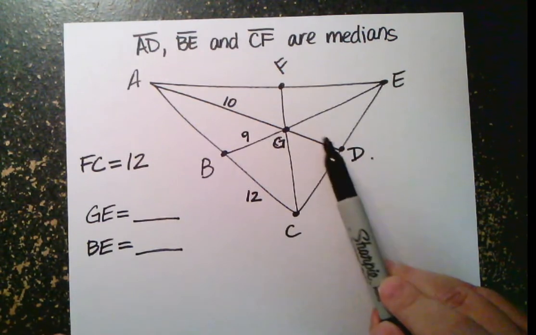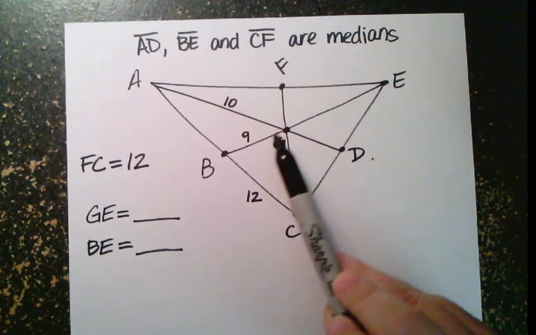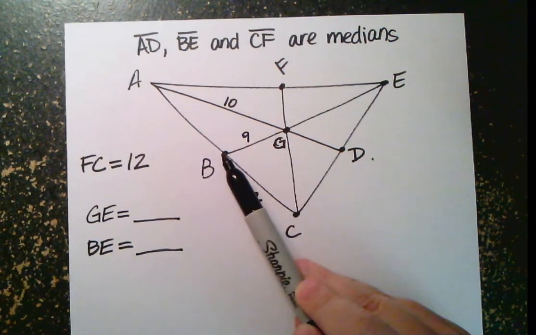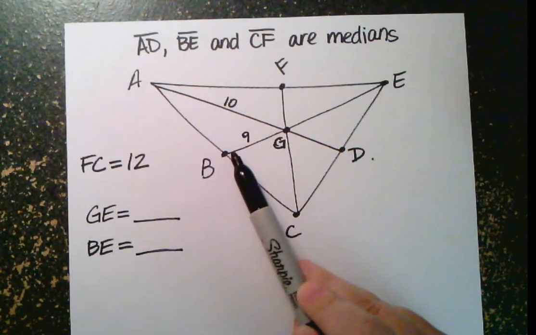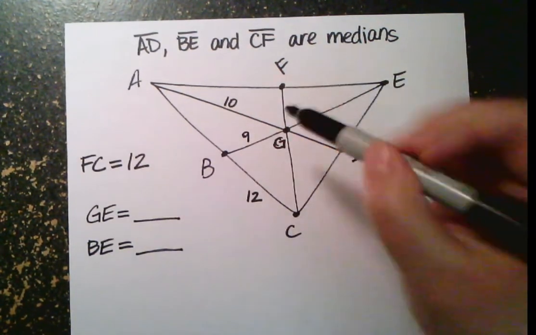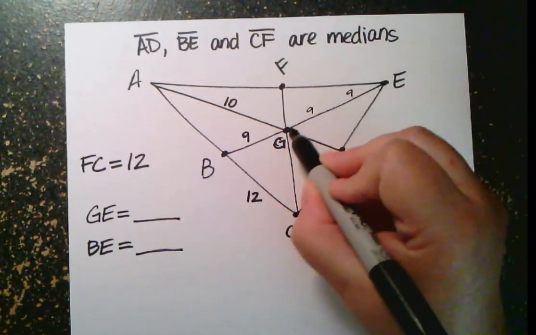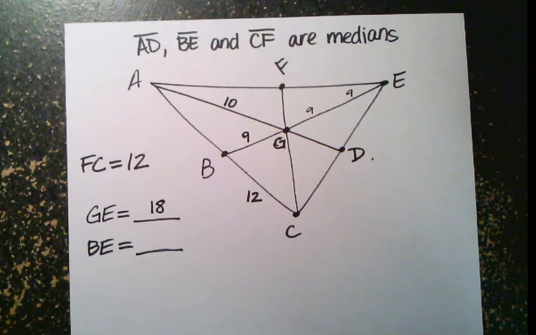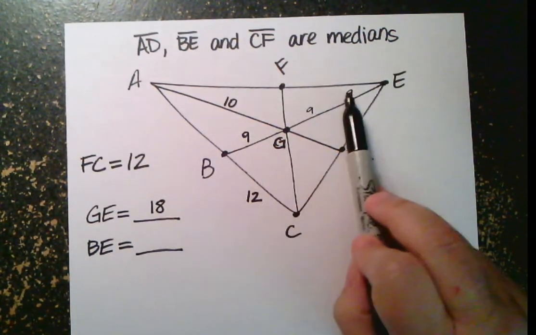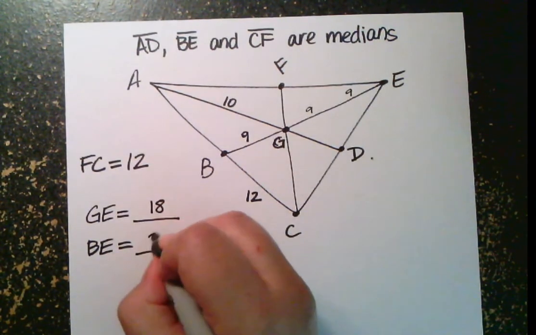Okay, so GE, I'm going to go ahead and tell you, so if you haven't paused yet, here's your chance. BG, that's from the midpoint to the centroid, so that's the smaller part of this whole median. So that's 1 piece out of 3. If 1 piece out of 3 is 9, that means 2 pieces are on the other side, so that's 9 plus 9, that's 18. And then I know that all 3 pieces together, 9 plus 9 plus 9, is 27.